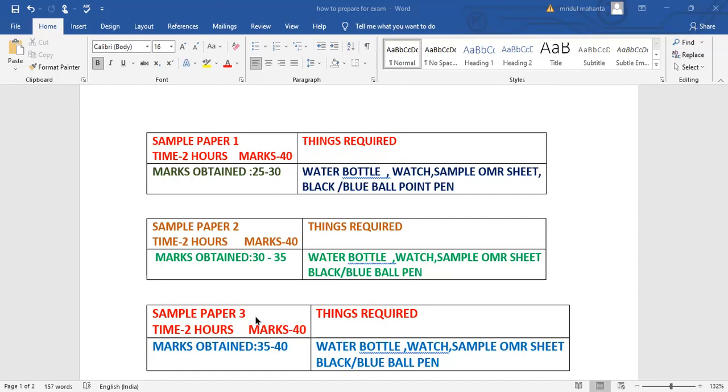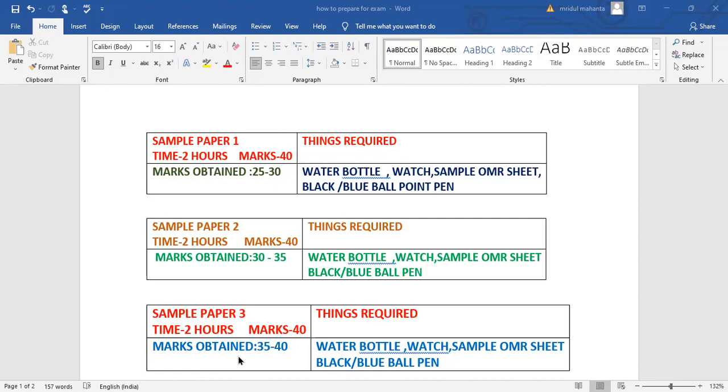Yes, you are not going to go somewhere in between the exam. You have to be sincere when you are going to appear for the exam also at home. Then next, after appearing for the third sample paper, you will see marks obtained, you will be getting from 35 to 40. Yes, you may get 40 out of 40 also.